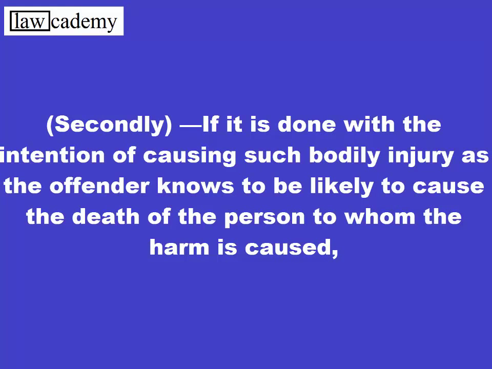What does section 300 clause 2 say? It says, when a person by doing an act causes death of another person, and that act was an intentional act, that act inflicted an injury upon the body of the other person. That injury may or may not be sufficient in the ordinary course of nature, or may not be likely to cause death in itself, but that injury becomes fatal because of the presence of some other circumstance. That circumstance aggravated the injury and caused the death of the person.